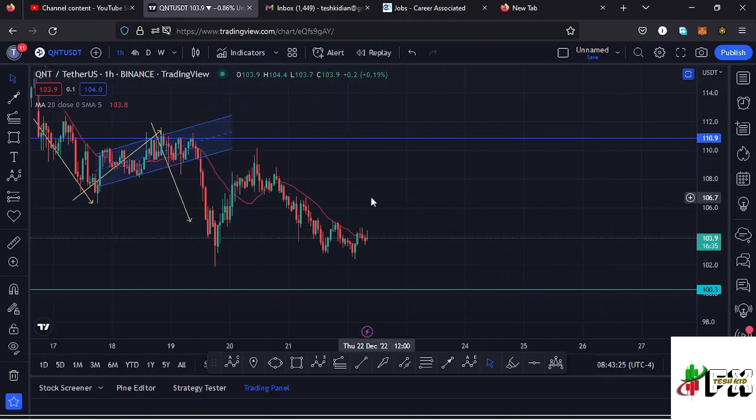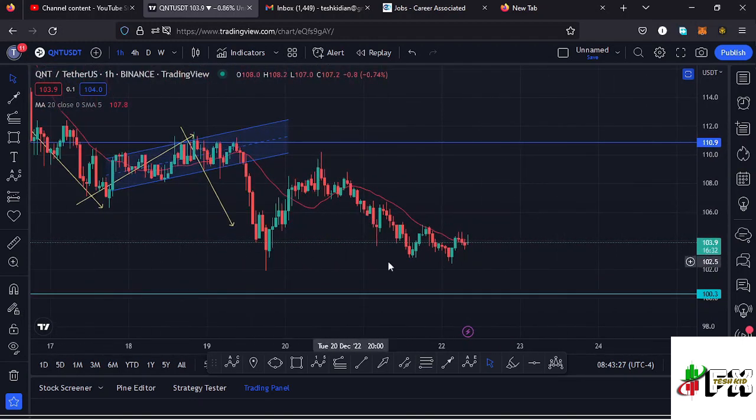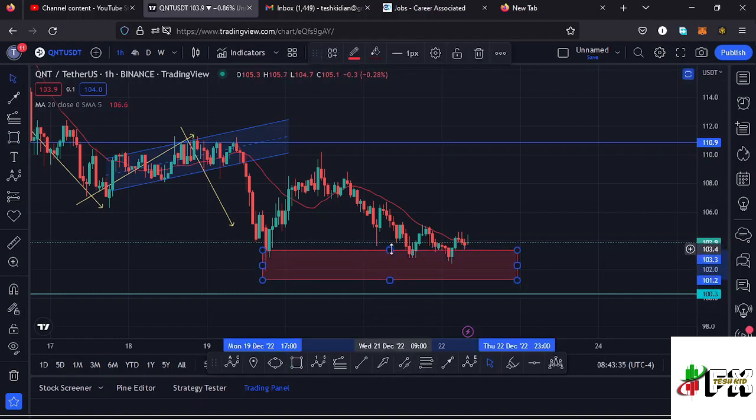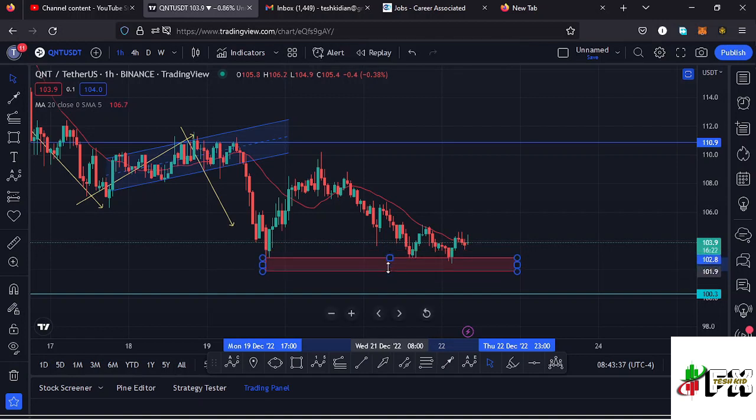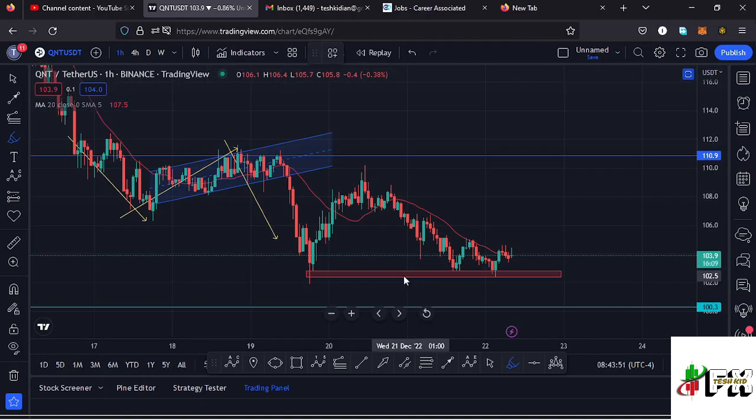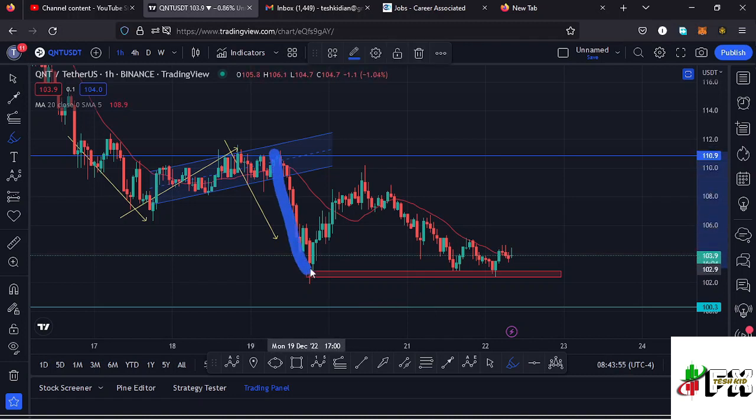And here on the 1 hour chart, if I zoom in also, we have a chart pattern that is in formation right here that also suggests a bit of a short-term bullish movement. And if I connect these lows right here so that I can draw out the chart pattern, we can connect those lows so that we can have a bottom down there, because the chart pattern is a double bottom, and then I can draw it out having that as the first bottom. Then we saw the formation of the neckline, then we saw the other bottom in formation right there, and there are chances we might manage to break above the 20-day MA and continue pushing a little bit higher, get back to the neckline area. And once that happens, then I'll be expecting a breakout very soon.